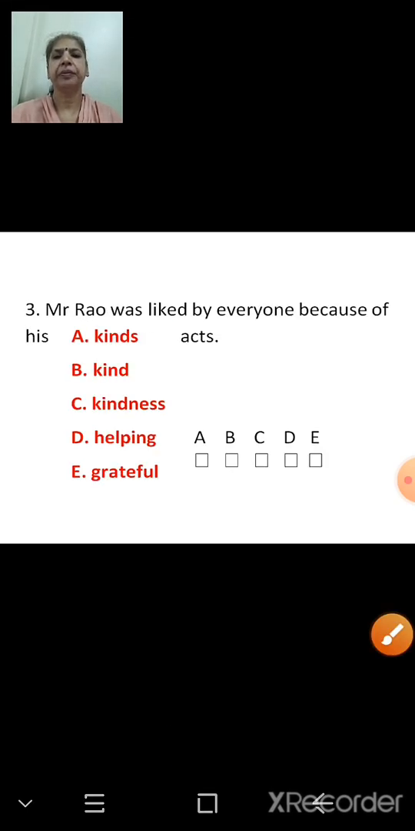Now next one. Mr. Rao was liked by everyone because of his dash. Now because of his dash. A. Kinds. B. Kind. C. Kindness. D. Helping. E. Grateful. Mr. Rao was liked by everyone because of his kinds? No. Because of his kind? Yes. Or because of his kindness? No. Helping? Grateful?